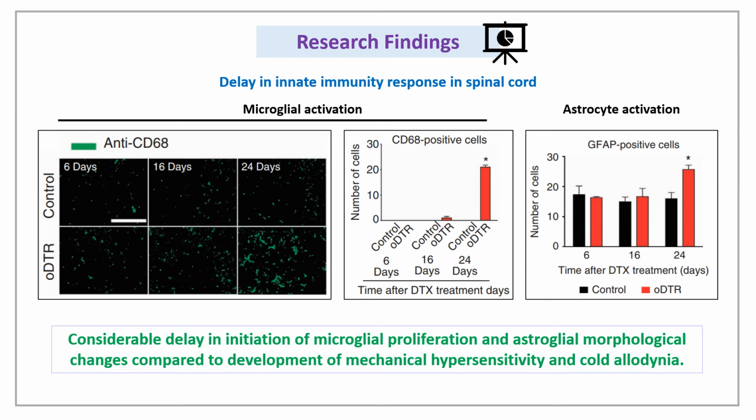Injury in spinal cord is associated with activation of microglia and astrocytes, which are measured by probing for CD68 and GFAP. These are markers specific for phagocytic microglia and astrocytes, respectively. CD68 immunoreactivity and GFAP positive astrocytes are observed only at day 24 following DTX injections in the experimental group compared to the control group. This shows a delay in the transformation of microglia and immunoreactivity of astrocytes compared to onset of mechanical hypersensitivity and cold allodynia at 5 or 6 days, which we previously saw post-DTX injections.